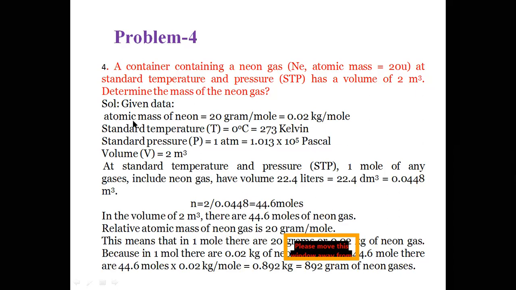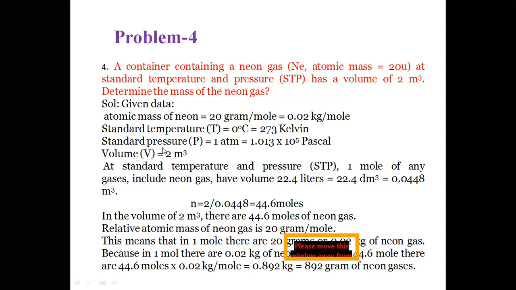From the given data, the atomic mass of neon is 20 grams per mole. We have to convert grams to kilograms, so 20 divided by 1000 gives 0.02 kg per mole. Standard temperature is 0 degrees centigrade, which we convert to Kelvin: 273 Kelvin.